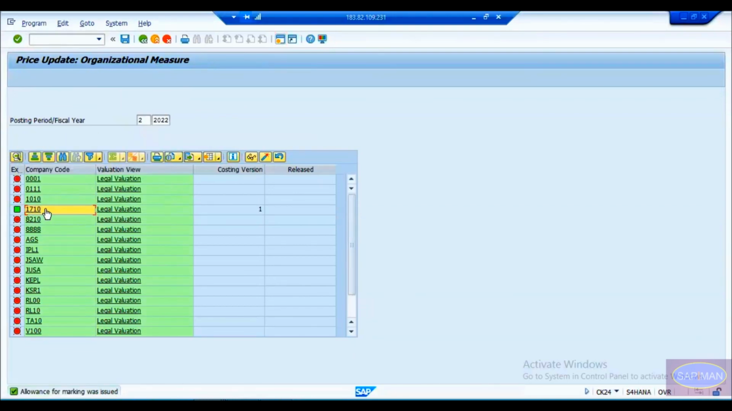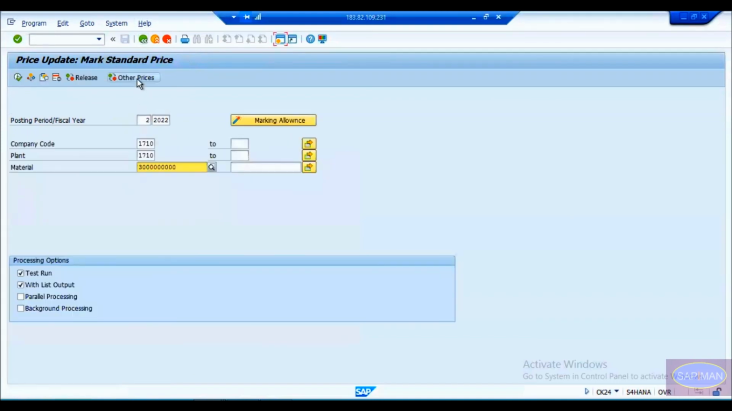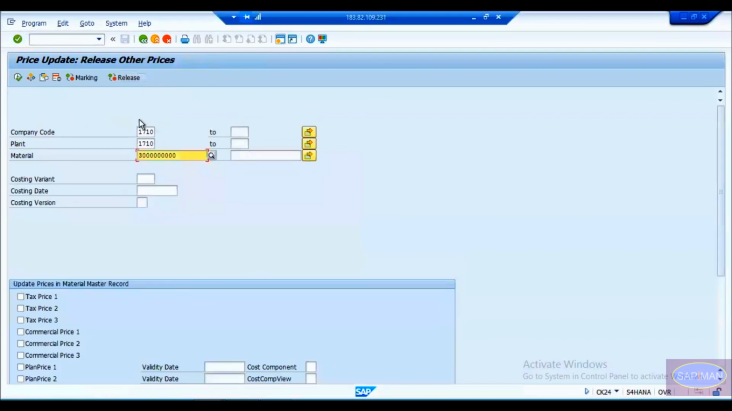That means in this company code, we are ready to update the price. Unless and until it goes green, it is not allowed to update the price. Okay, now go back here, click on this other price here. The moment you click on this other price, you will see a couple of options here.